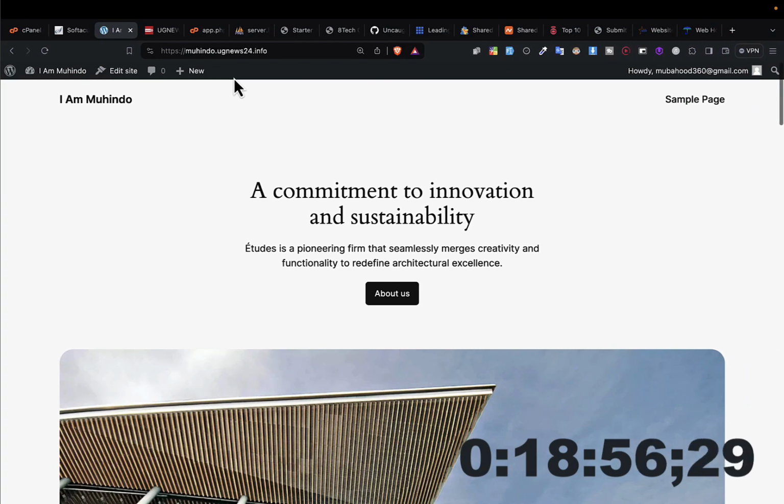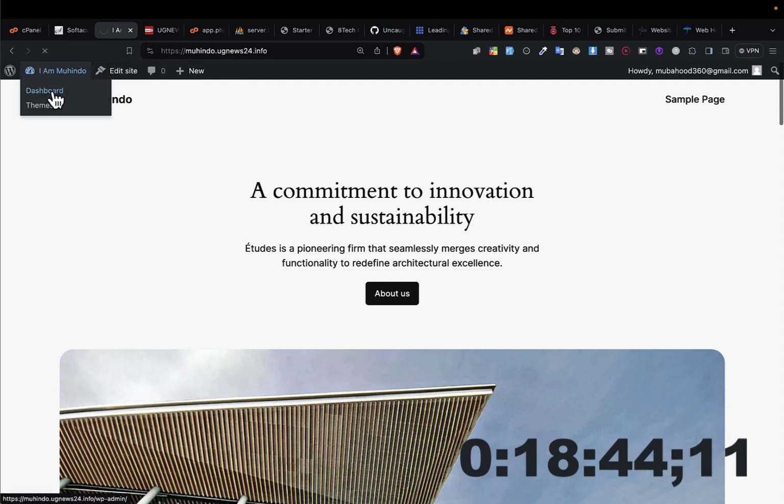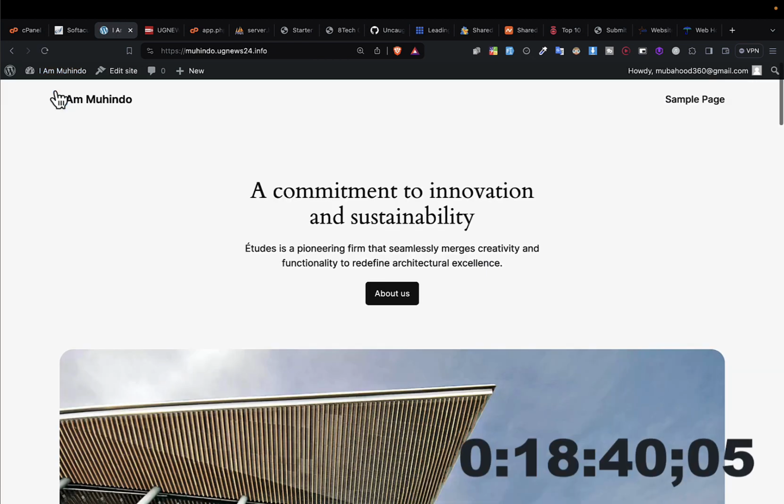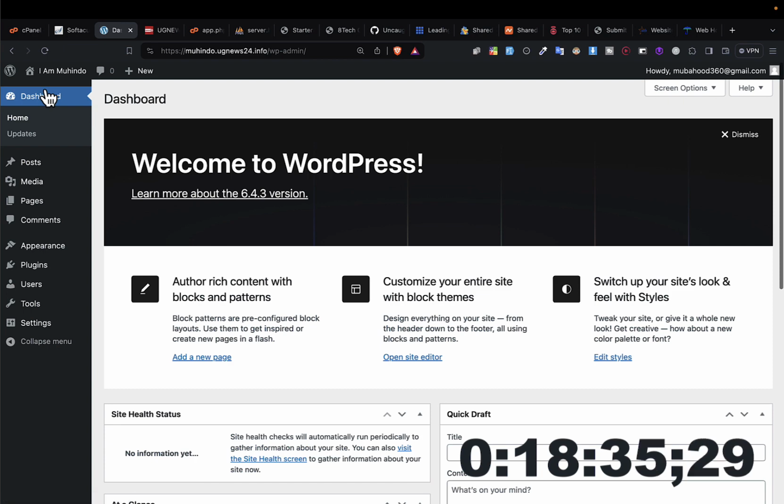So let us look at the navigation. How can you navigate through a WordPress website, and maybe different terminologies that are used in WordPress. Okay, so first navigation that we have just learned, I can switch to the dashboard using this, and I can also switch to my public website using this. So let's go back to the dashboard, the administrator's part.